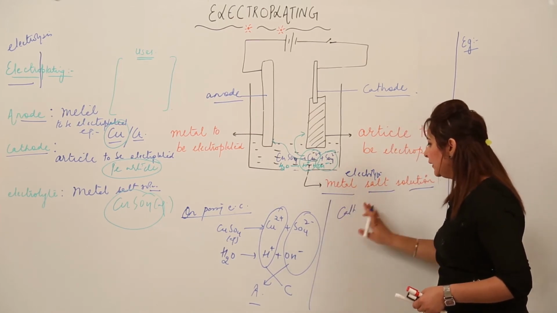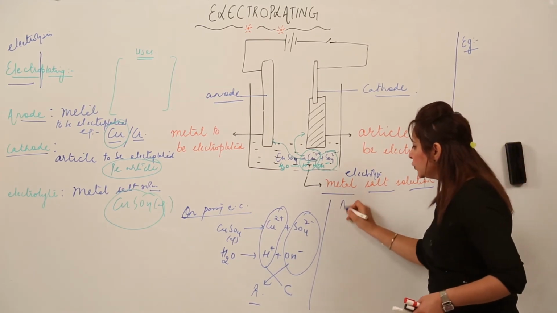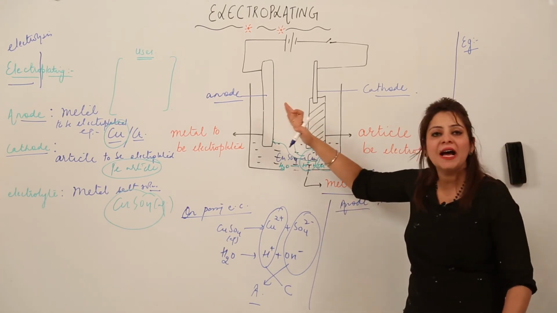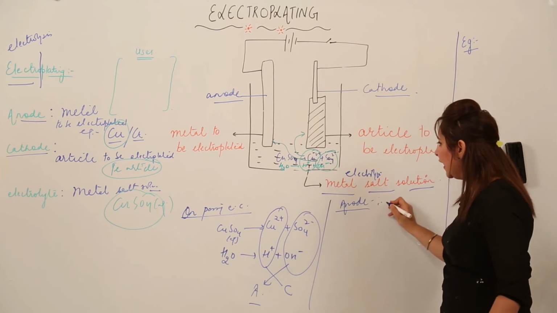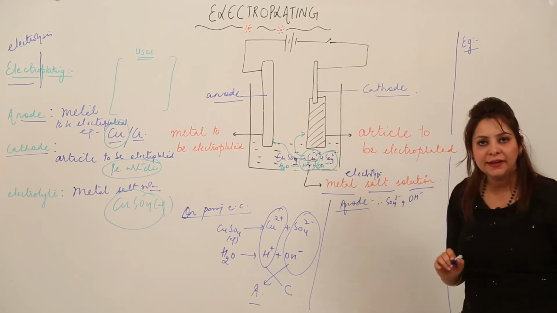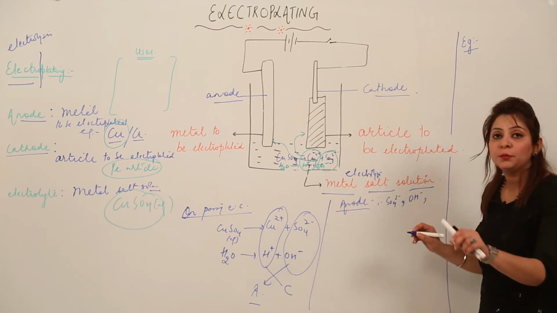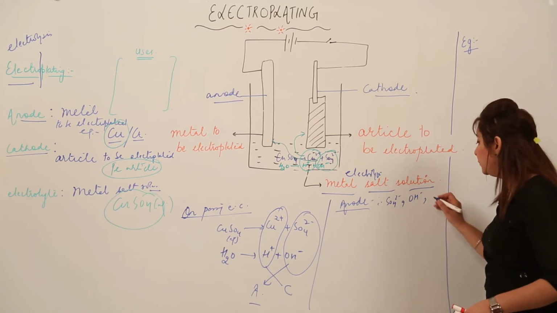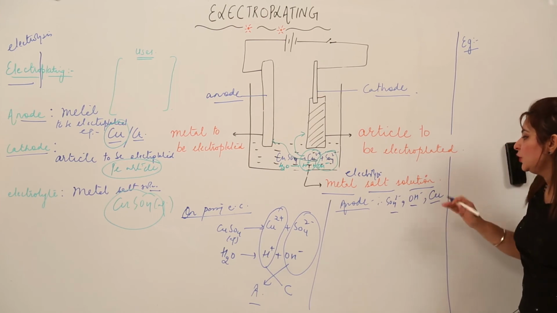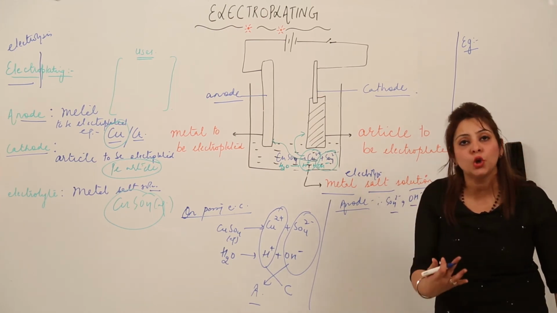So what will happen at first, we'll look at the anode. What is going to happen at the anode? On the anode, which ions are going to move? Obviously SO4 2 negative and hydroxide, OH negative ion, and you know that the anode is already made up of the metal which is to be electroplated, which means it is made up of copper. Out of these three, the one with the lower discharge potential will get discharged on the anode.